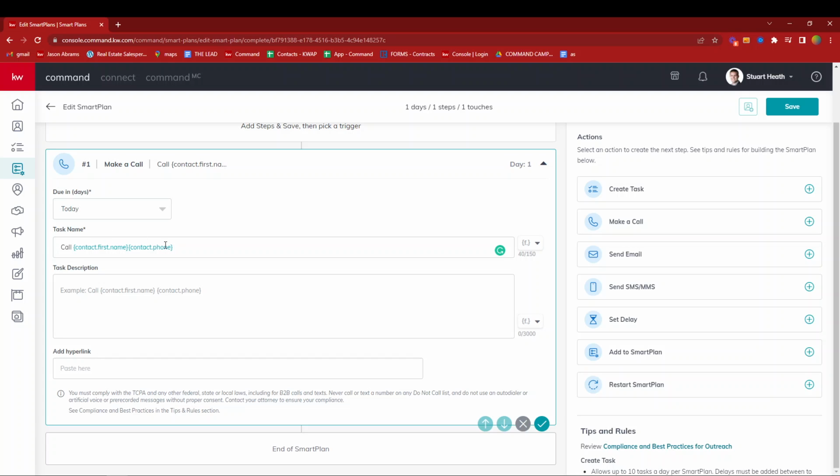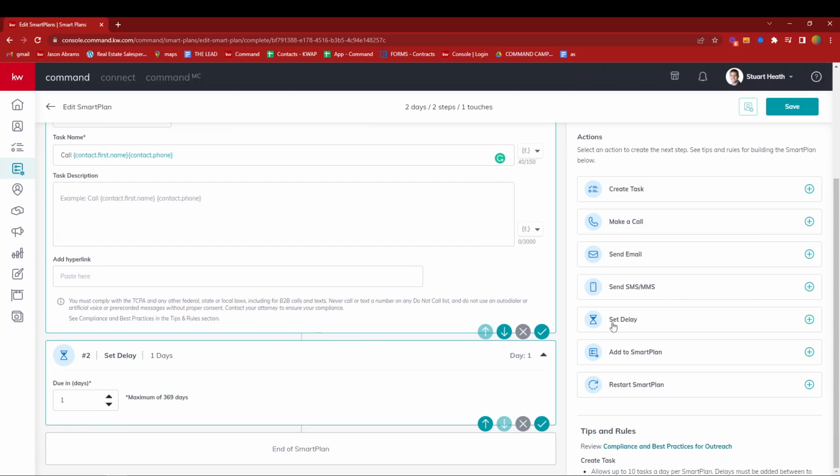That way I won't have to click into the contact card to real quick extract that phone number to dial it, or I don't have to go inside of my contacts in my phone to dial it. I can simply click it right there. Now, if you're utilizing the app, which hopefully you are, it's a fantastic app, you will actually just be able to hit the call button from within the app and it will start dialing, okay? So we've got our first step, which is to call them.